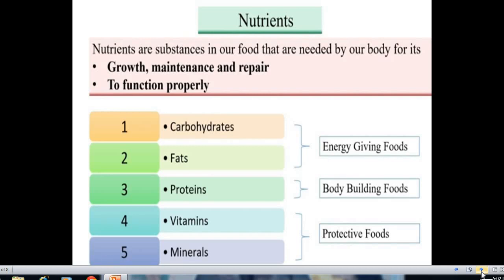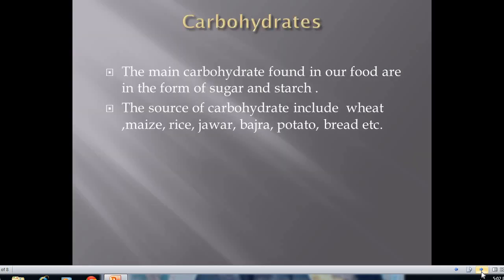So first we have to start with the carbohydrates. Carbohydrates are found in our food in the form of sugar and starch. Okay students? So in sugar and in the form of starch we can get the carbohydrate. And the sources of carbohydrate include wheat, maize, rice, jowar, bajra, potato, bread, etc. These all are the sources of carbohydrate. Means these all kinds of foods are the source of carbohydrate. If you want to take carbohydrate, then you have to eat such kinds of food.